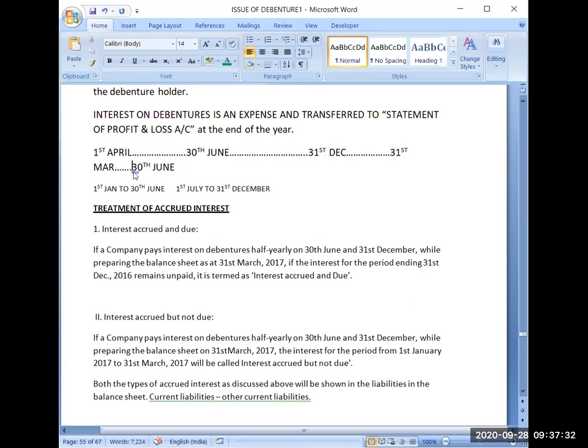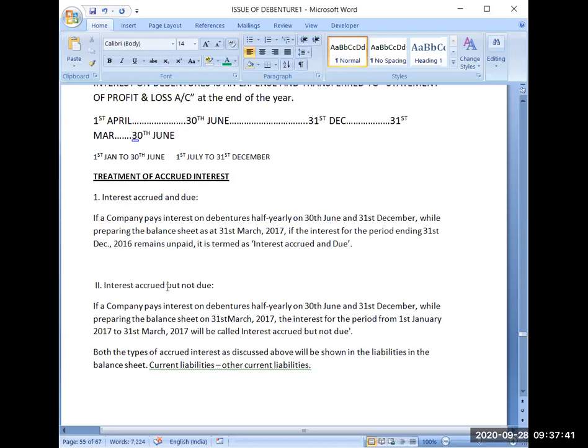That will become due on 30th June, not before that. So when you are preparing your financial statements on 31st March, on that date it is accrued. It has become outstanding, but it is not payable. That's why it is written, but not due.